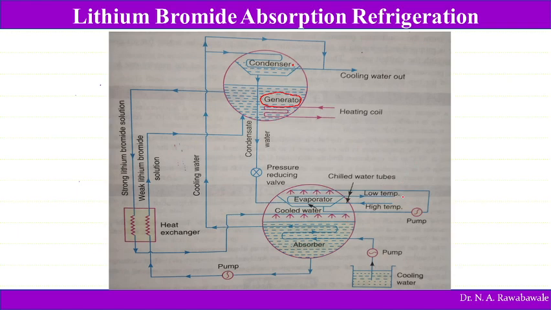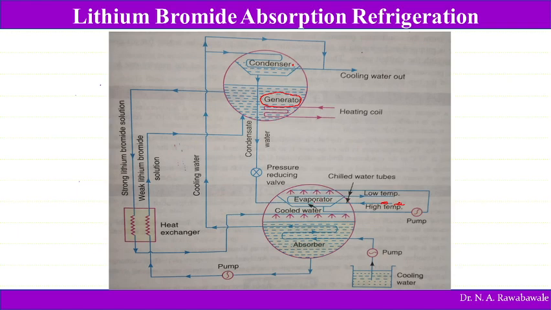Water from an air conditioning system, which is at higher temperature, is passed into this coil in the evaporator. So this high temperature water is passed into the evaporator and it is cooled, and low temperature water is moved to the air conditioning system. So this produces the refrigerating effect. It carries heat from the air conditioning system. The water at higher temperature enters this evaporator, rejects heat and moves to the air conditioning system. Here is the place where the refrigerating effect is produced.